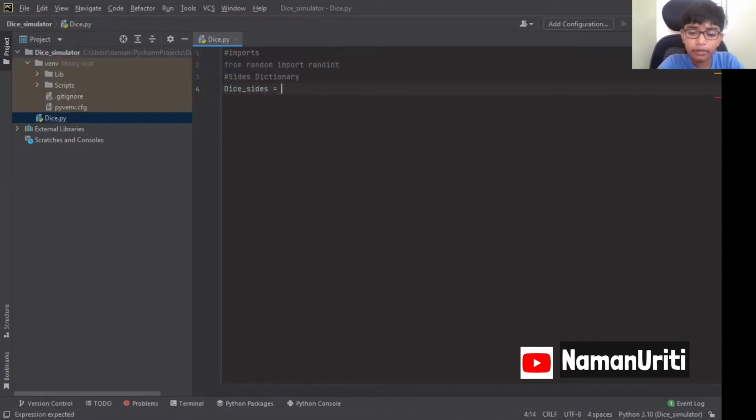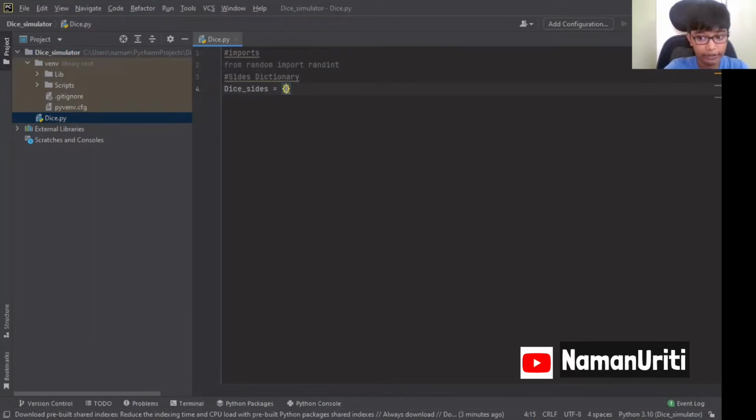So for making a dictionary, this is how you make the dice sides. Dice sides, and then you have to use these curly brackets. You could see these curly brackets, so you have to use that. And then we have to first enter a key. That means which is going to unlock it. That means the key, which is the hard word. So we are going to make each and every side 1, 2, 3, 4, 5, 6 as numbers, and then we'll link it with its dice value.